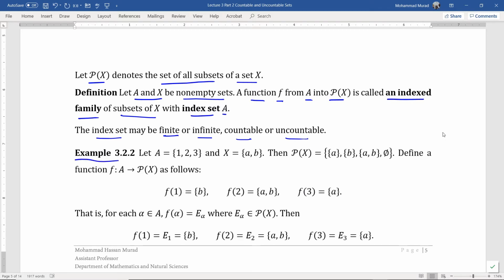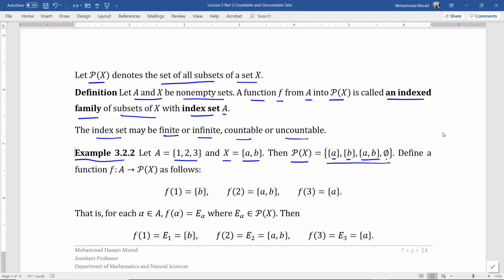Let's have a look at an example. Let A be a set of these 3 elements and X a set of these 2 elements. Then the power set of X is the set of all possible subsets of the set X, namely the set containing a only, the set containing b only, the set containing a and b, and the empty set.